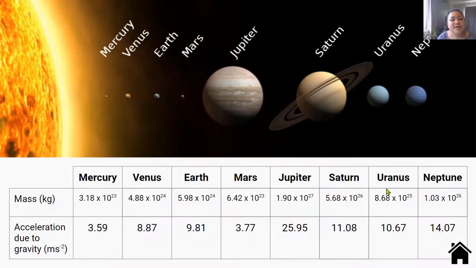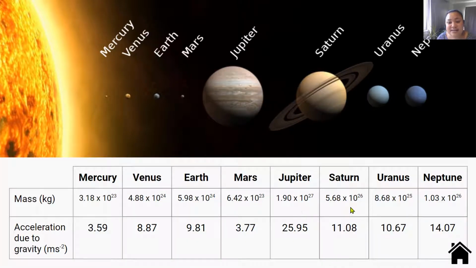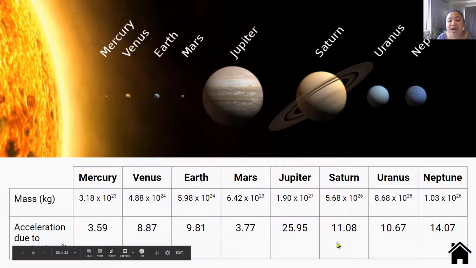Here's another table and a picture of all the different planets in our solar system and their acceleration due to gravity. And as you can see, the larger planets like Jupiter and Saturn have a larger acceleration due to gravity than the smaller planets like Mercury, Venus, Earth, and Mars. That's because the gravitational pull is stronger when the mass is greatest.